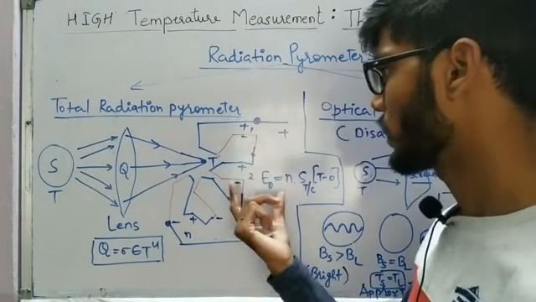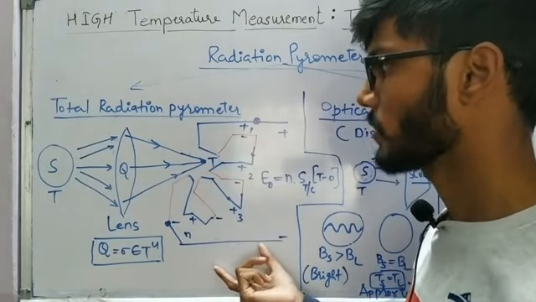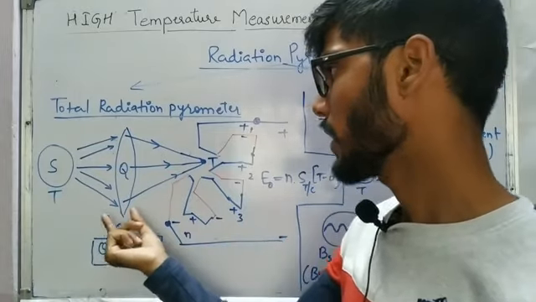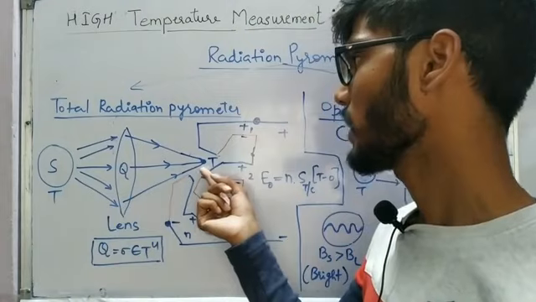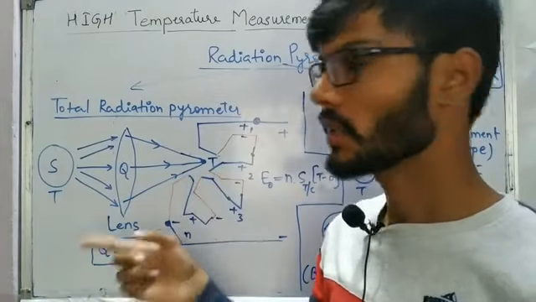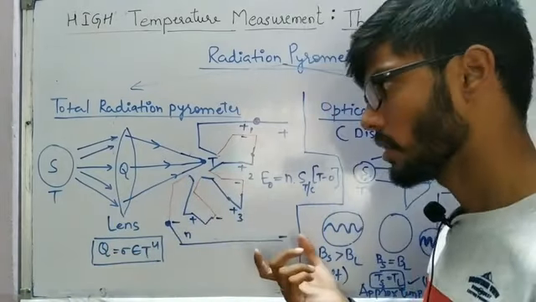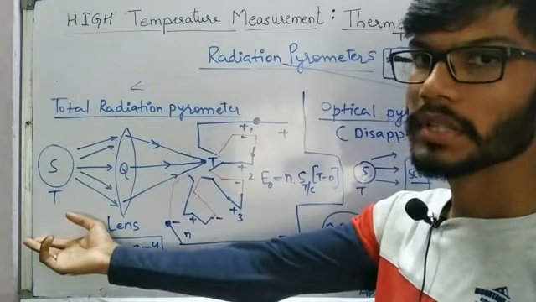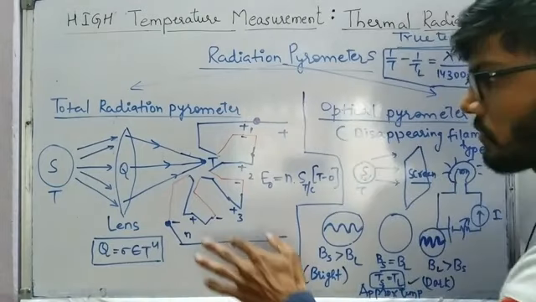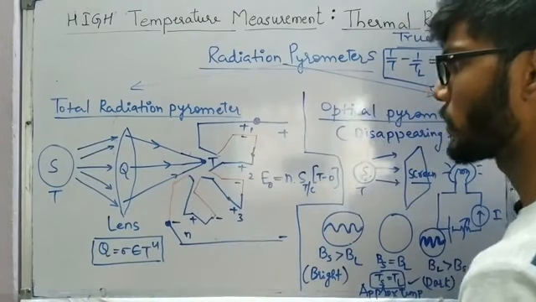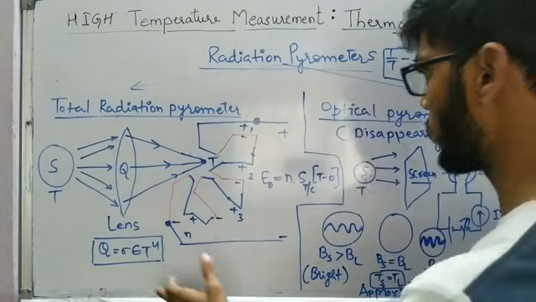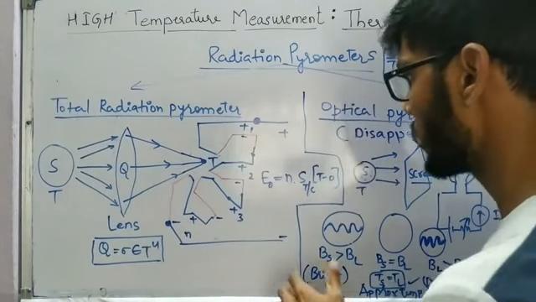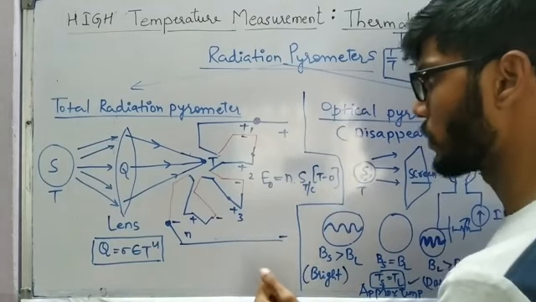So instead of taking our thermopile, the series connection of thermocouples, directly in touch with the source, we are concentrating some part of the radiation at one particular point, and then we are going to measure that temperature, and in proportion to that temperature we will be able to understand the temperature of the source. So at the point where we concentrate all the thermal radiation with the help of a lens, we measure the temperature with the help of n thermocouples in series, and that combination we know is a thermopile.